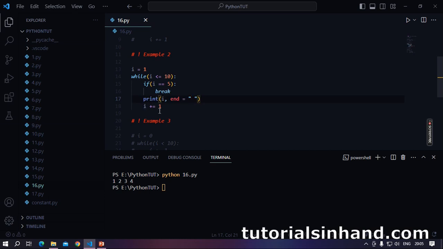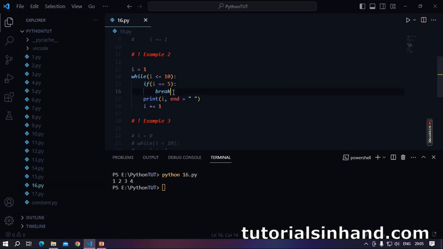Now finally when we are hitting i plus equal to 1, for the fifth loop i will be i plus 1, that is 4 plus 1 equal to 5. Now 5 is less than or equal to 10, this is true. But within this if block, 5 is equal to 5. This will also evaluate to true. So we will go within this if block and we will see a break statement.